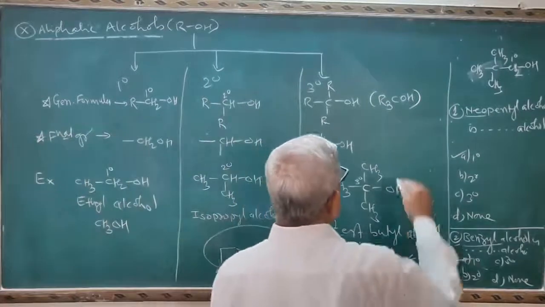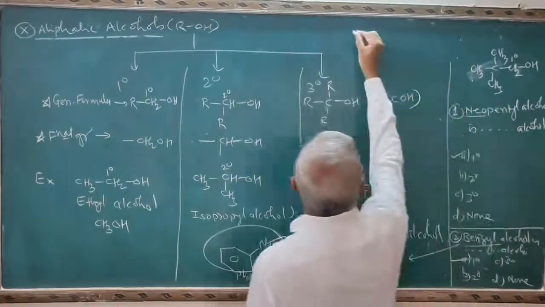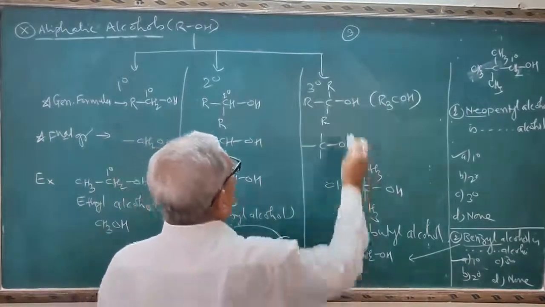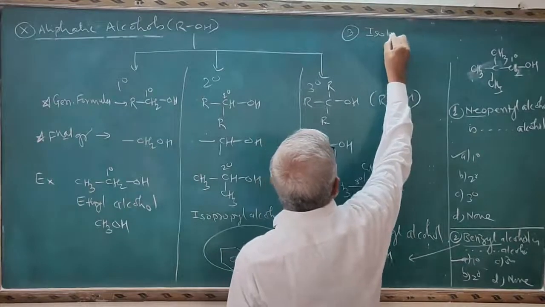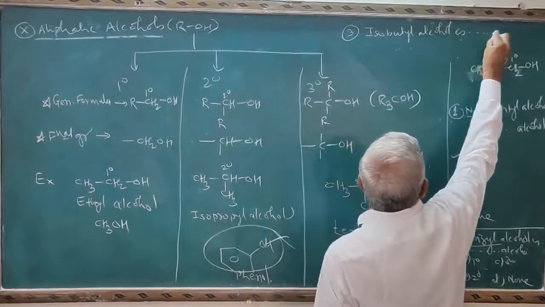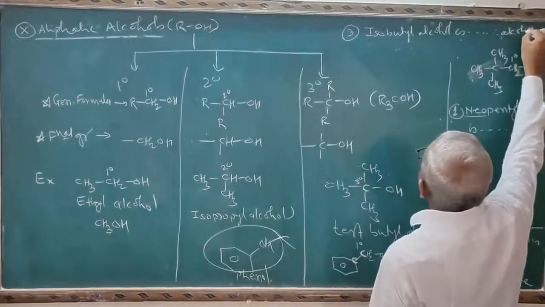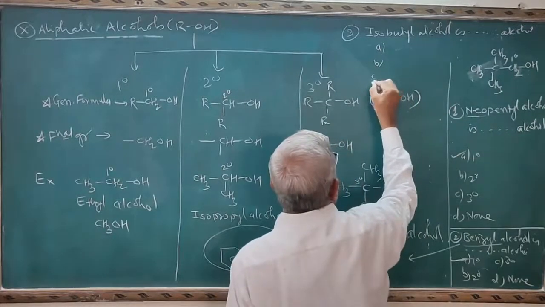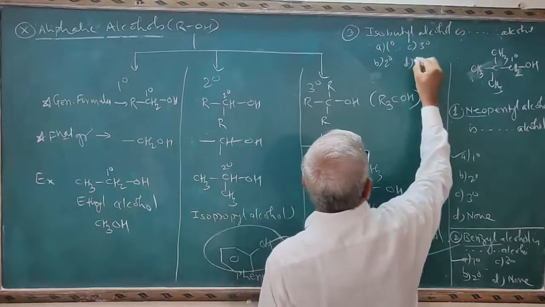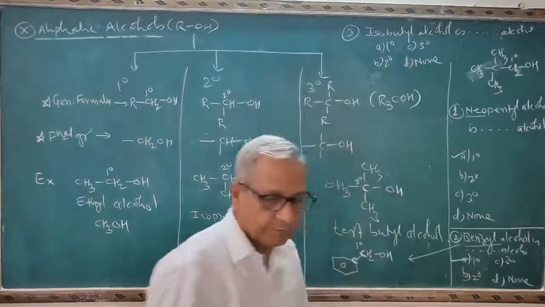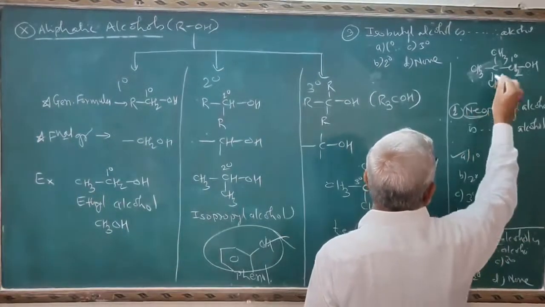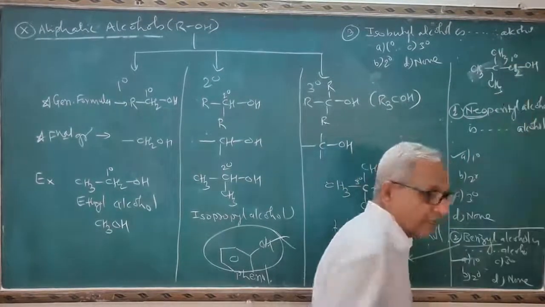The third question is also important here. This is the first, second, and third question. Isobutyl alcohol is dash dash alcohol. Again, the four options are here: primary, secondary, tertiary, none of these. Remember that you know the formula for neo. In neo, a carbon atom is attached to four other carbon atoms.